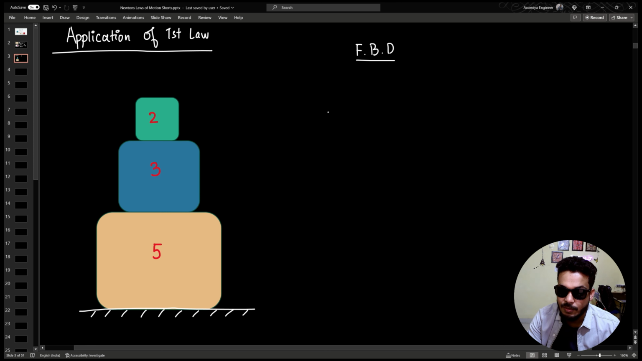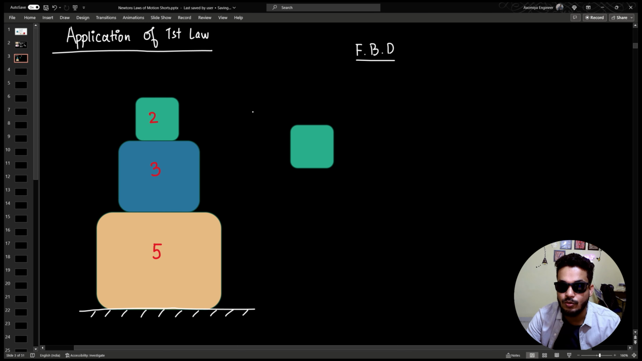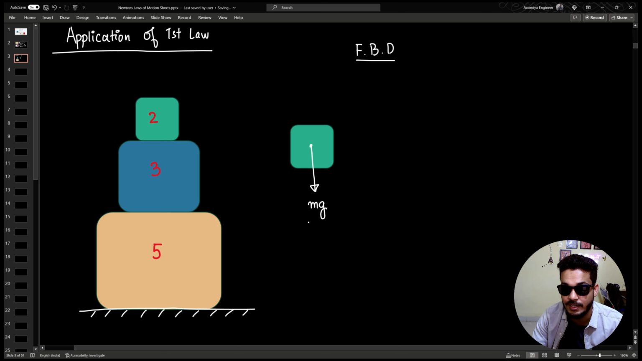Now if I talk about the 2 kg block on top, the 2 kg block on top has 2 forces acting, right? One force is acting downward, m into g. Now this is the force that always acts in a downward direction, and here it is equal to 20 Newton, because 2 kg times 10 meter per second square, acting in the downward direction.